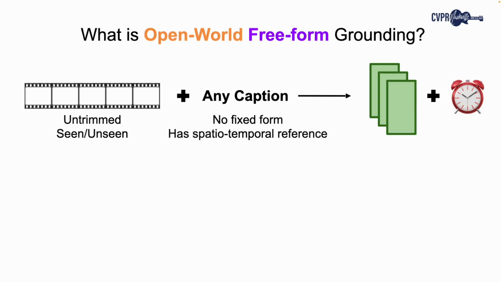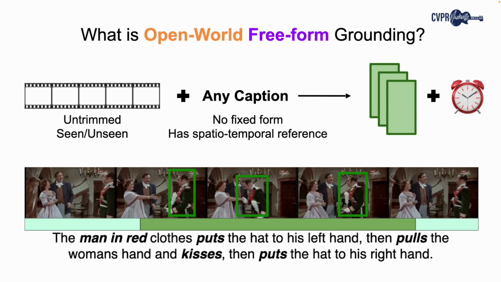STVG involves open-world free-form grounding, in which we are given a real-world untrimmed video. The user can input any caption with no structural limitations, and we must ground both the mentioned object as well as the subset of all frames in which the object is actually present, as indicated by the query. In this example, though the man is present throughout the video, the actions in the caption indicate the referred temporal subset, while the phrase "man in red" tells us who to spatialize.